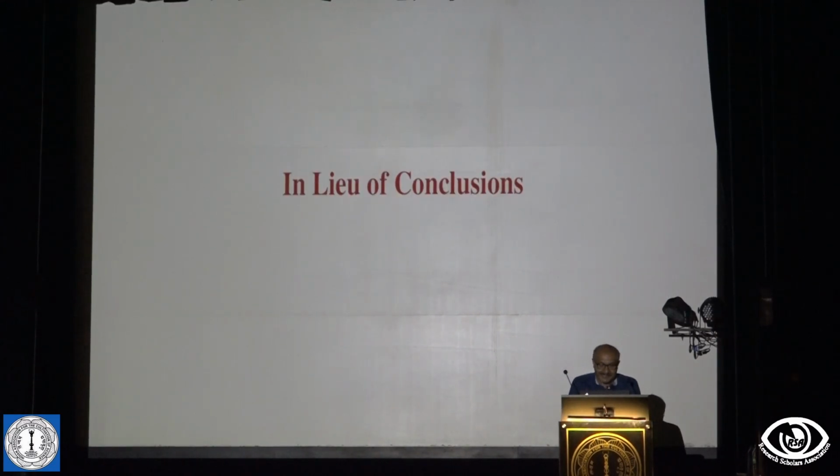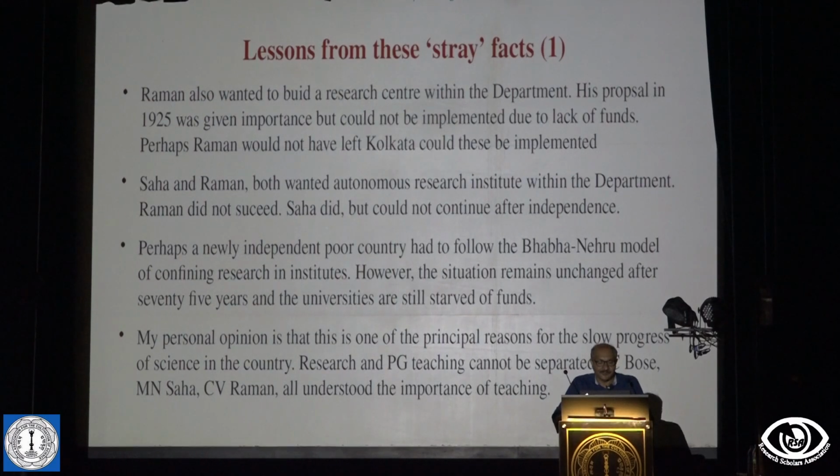Perhaps, as I said, to conclude, it's not really a conclusion, but what do we learn from these stray facts? Raman in 1925 submitted a proposal for a research institute inside the Department of Physics. The University agreed in principle, but the money could not be found. Had that been found, perhaps Raman would not have left Calcutta University and Calcutta. Anyway, the point is that both Raman and Saha wanted to make institutes inside the department.